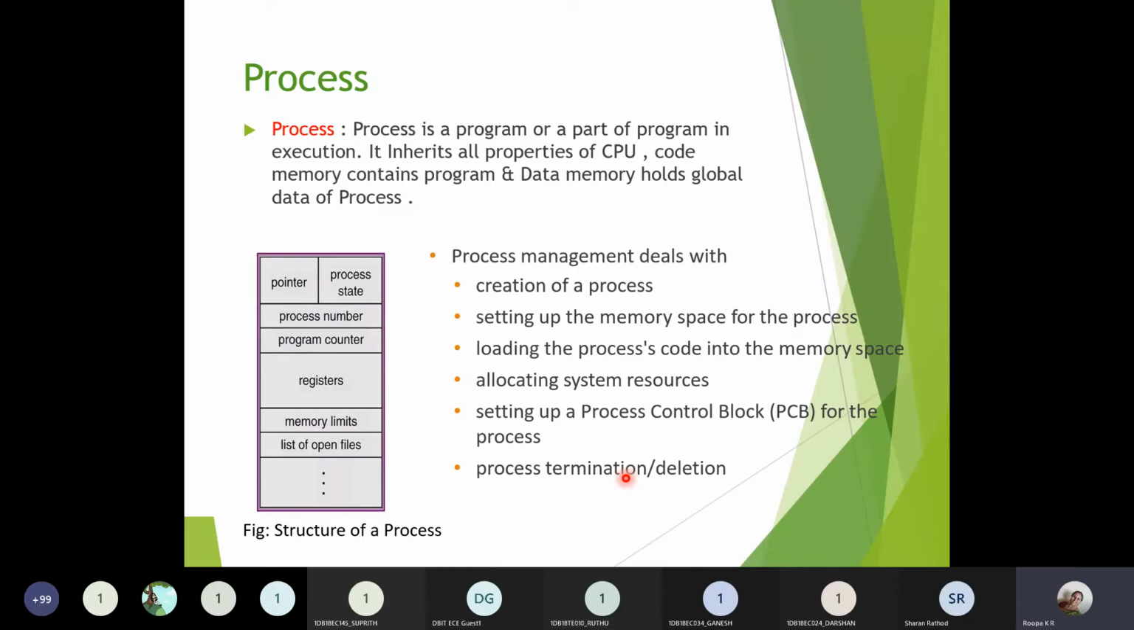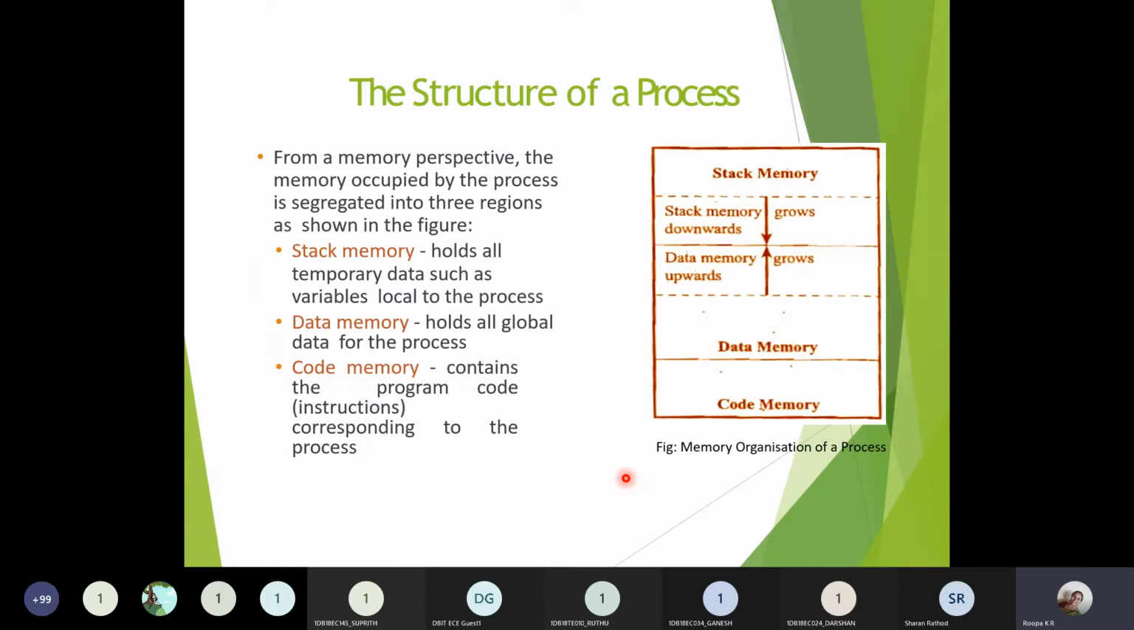Task is a part of a process. Even task, I can say, is a program. Even process is also a program or a part of a program here. So this is the structure.